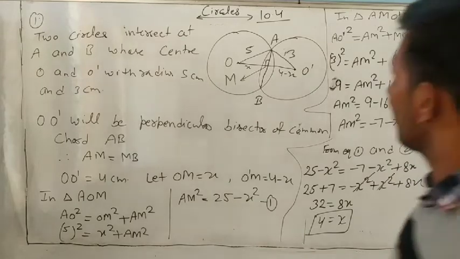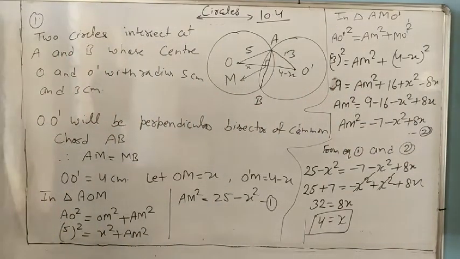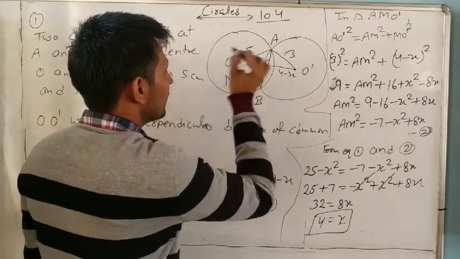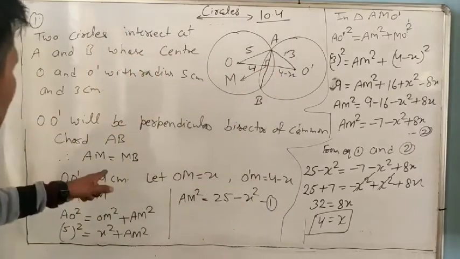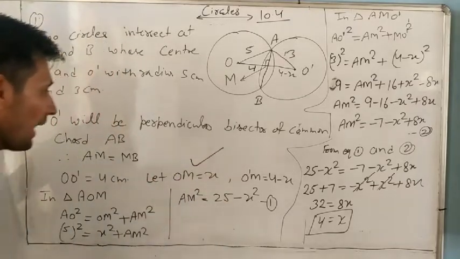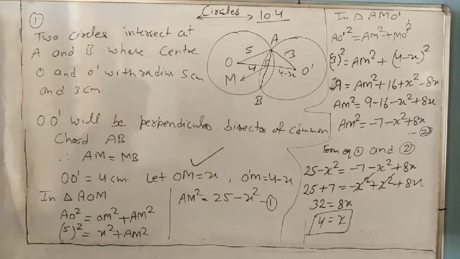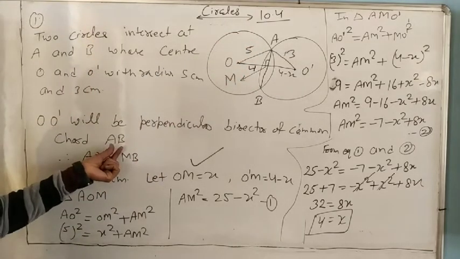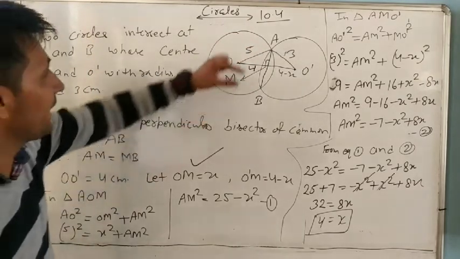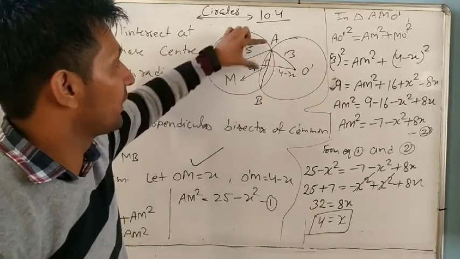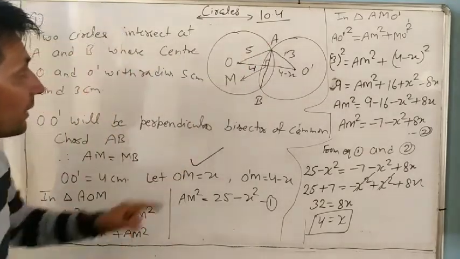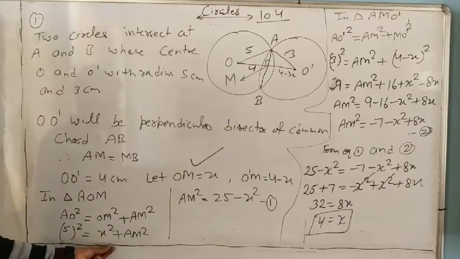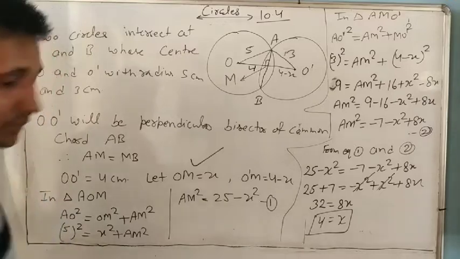So it means x from here, OM is 4. OM is x, because we want to find AB. AM equal to MB, so AB is 2 times AM. And we know x is 4. So from here, can you find AM? Yes, from the equation. So I am writing here.